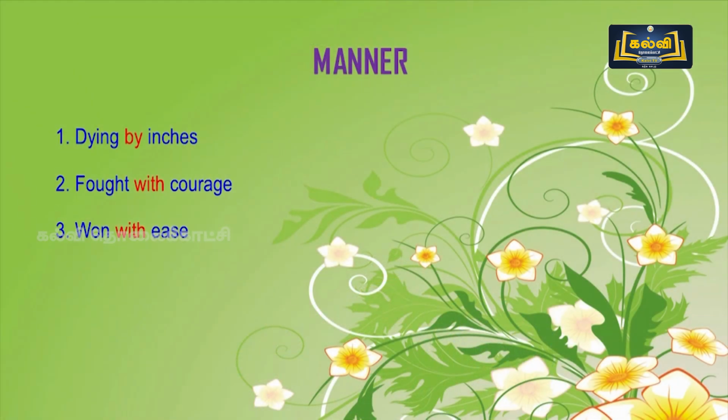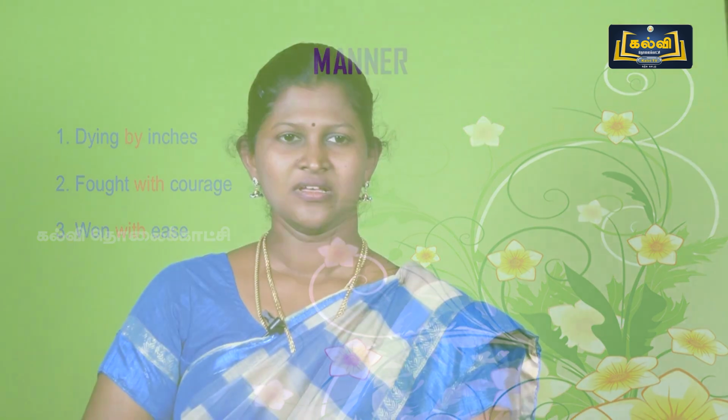And here comes manner. Examples for manner. First one is dying by inches. Second one, fought with courage. Third one, won with ease. Here, by, with, and in the third example also with. These are the prepositions. Without preposition, if you look at the sentence, it won't give the meaning. Only preposition decides the meaning.